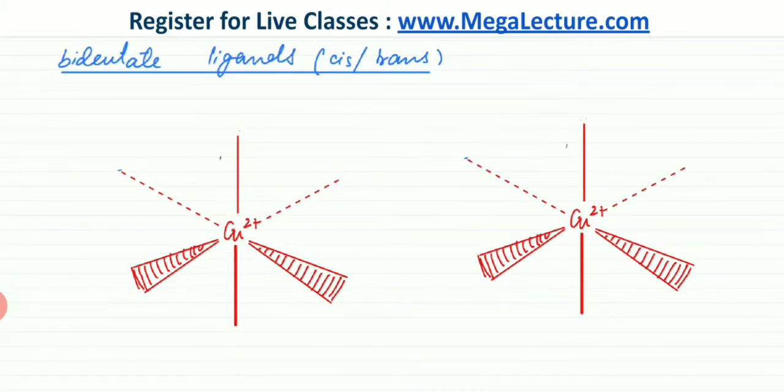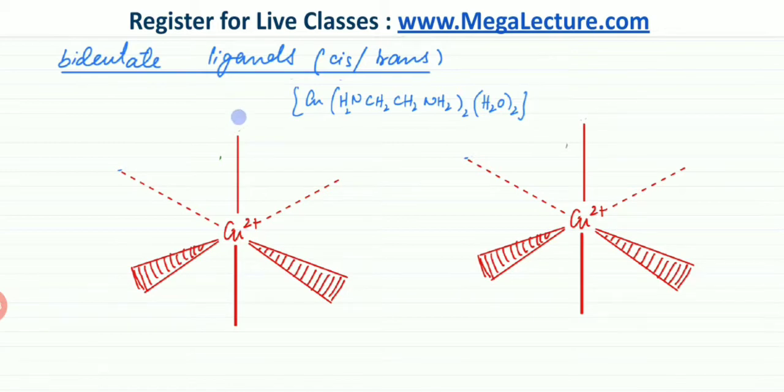Now we're going to do a few more examples, and this time I'm going to involve bidentate ligands. Hopefully you have an idea that if the ligands are attached on opposite sides, then that's a trans version. If the ligands are attached next to each other, making an angle of 90 degrees, then that's a cis version of the molecule. So even with bidentate ligands, you can come up with cis and trans isomers. For example, the bidentate ligand I have chosen is ethylenediamine. So two molecules of ethylenediamine, which is a bidentate ligand, and there are two water molecules.